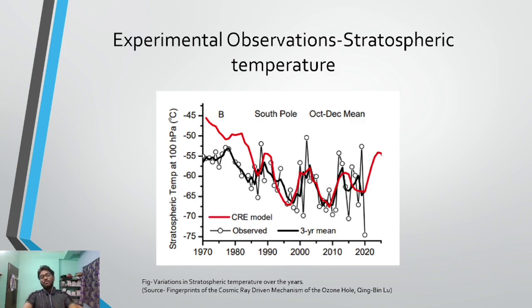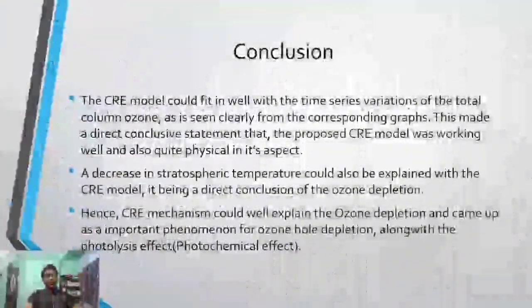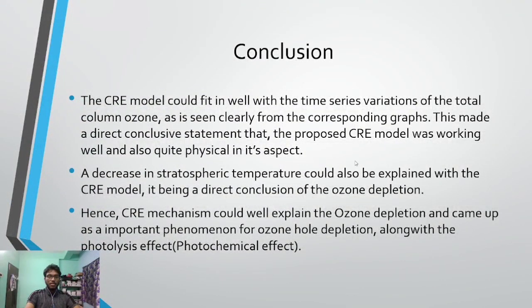Because these experimental observations themselves suggested that the CRE model was enough to explain ozone depletion along with the photochemical. That is basically what we conclude, that the CRE model could fit in with the time series variations of the total column ozone, as is seen clearly from the corresponding graphs.